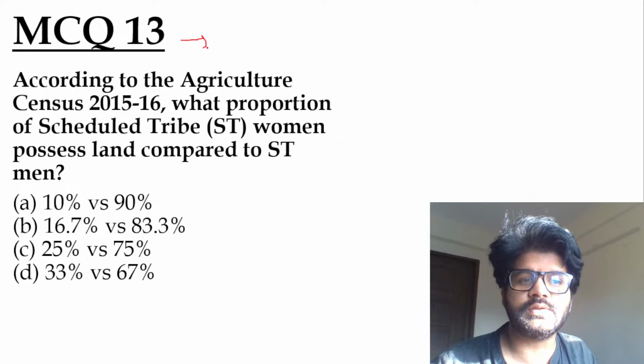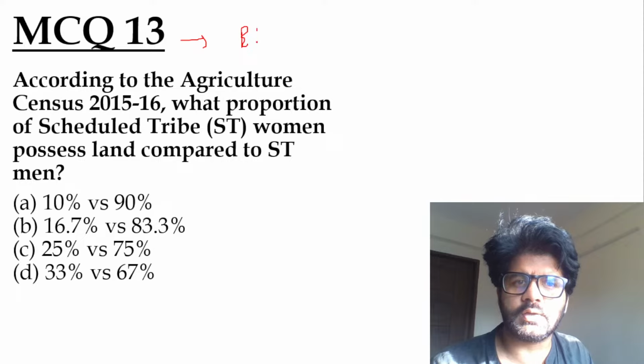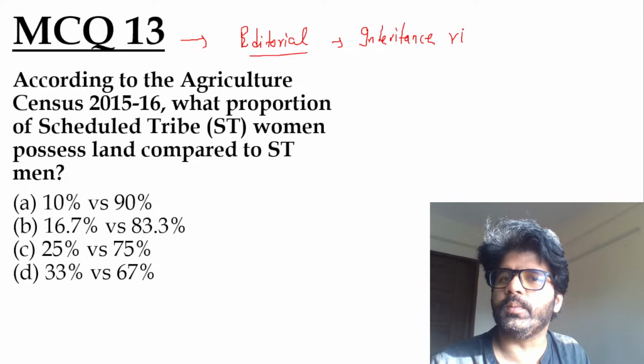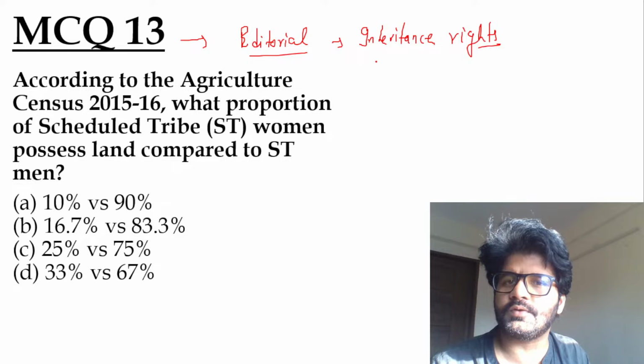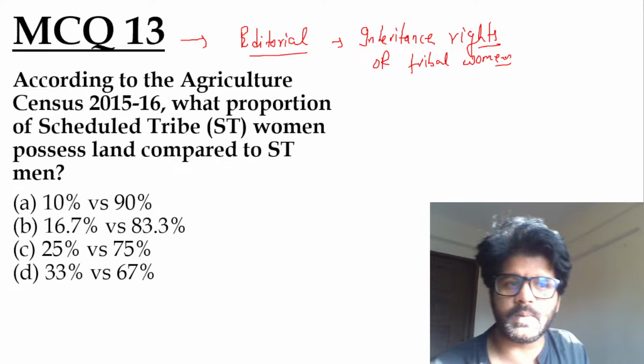MCQ 13 was taken from an editorial on inheritance rights of tribal women, with Supreme Court judgments. Revising these things will help you remember better.